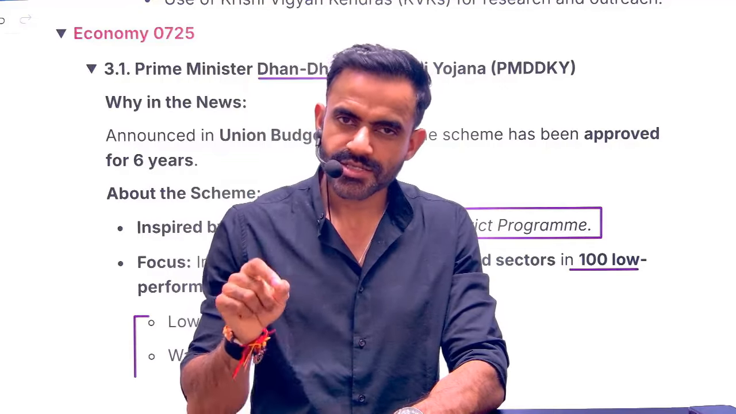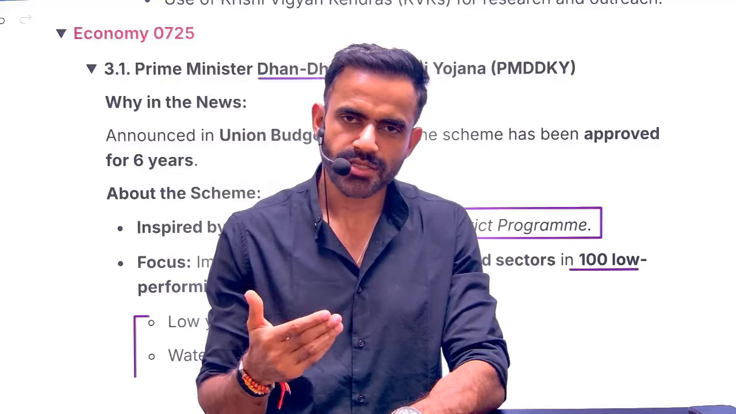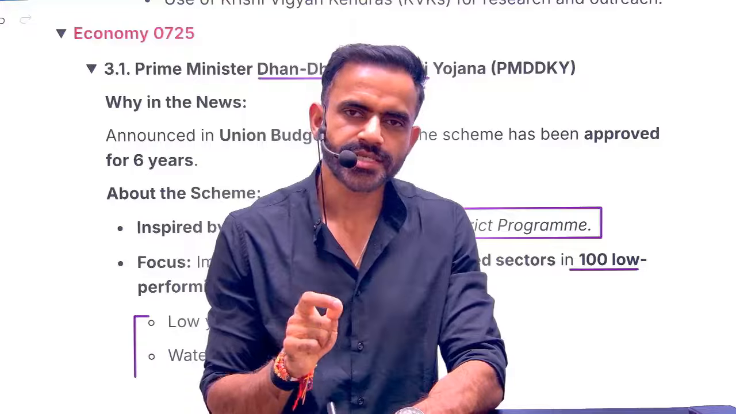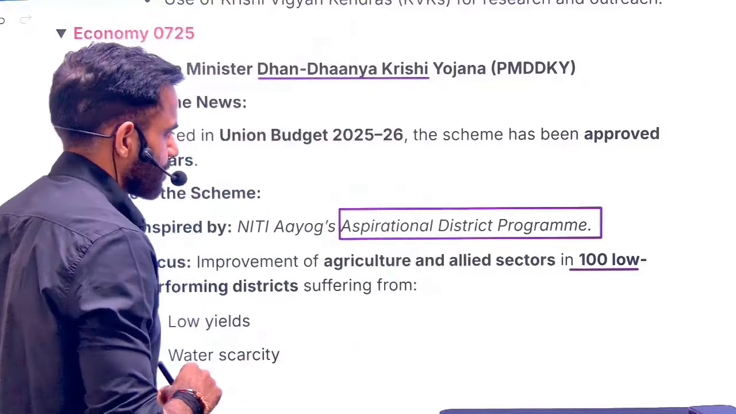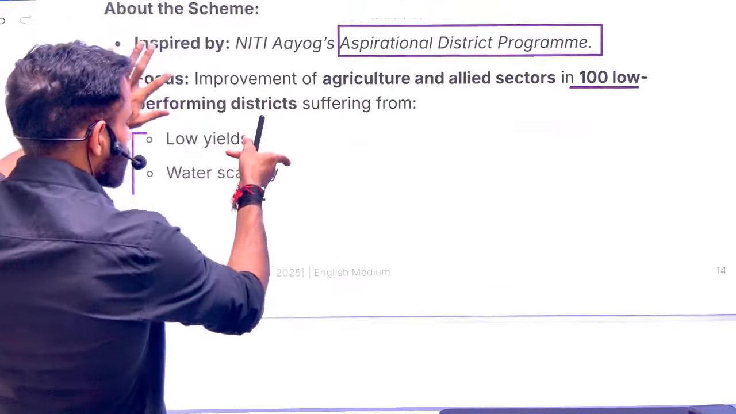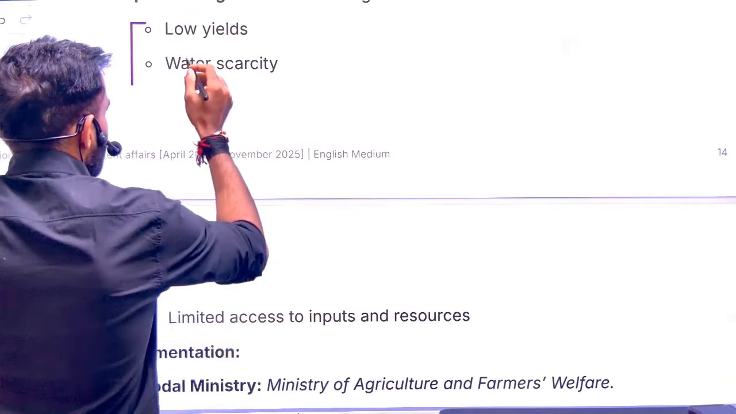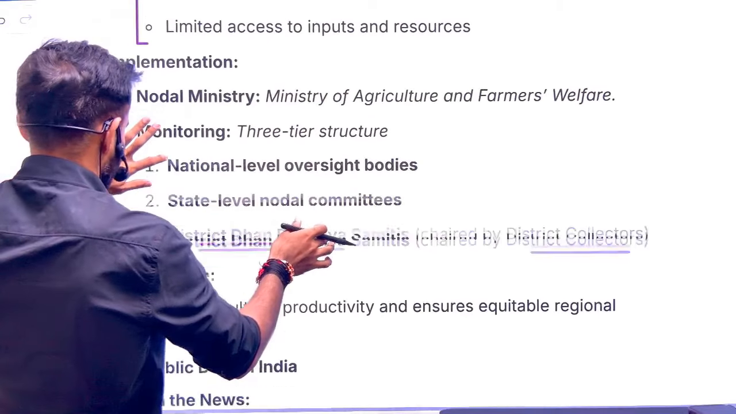A maximum of 12 districts are selected from UP, that is Uttar Pradesh. So just remember this thing, total 100. Out of that, UP has the highest number of districts under this program. Now, how are we going to select whether a district is backward or not? Just remember this thing.